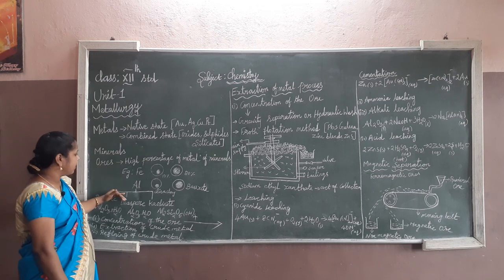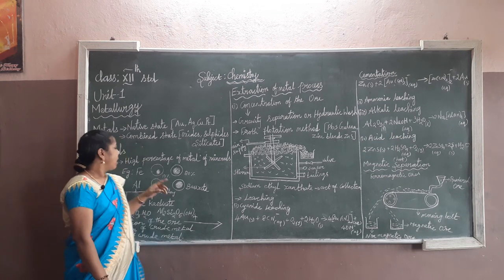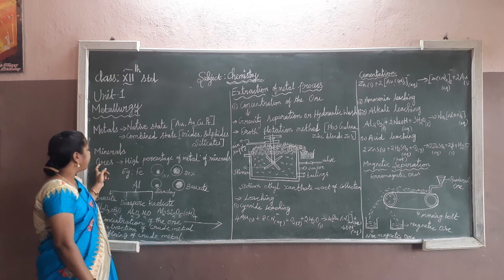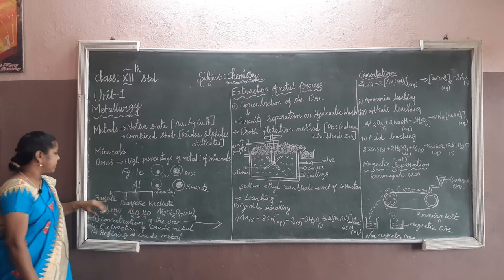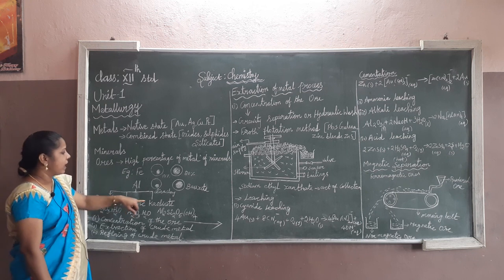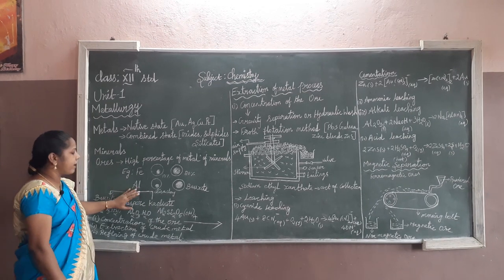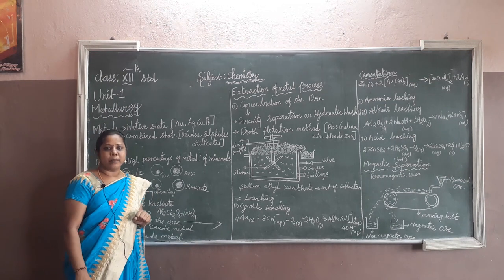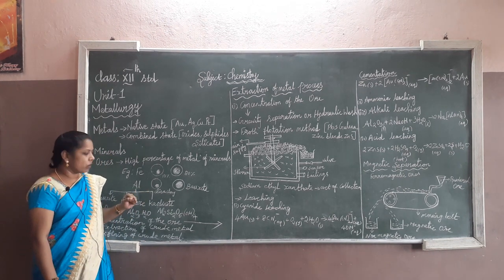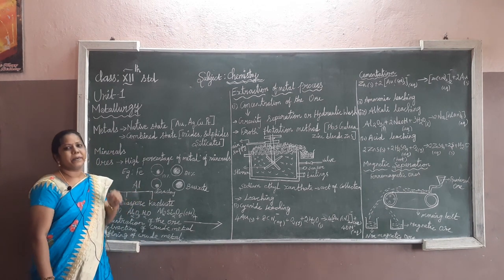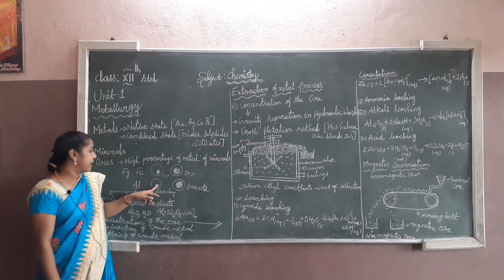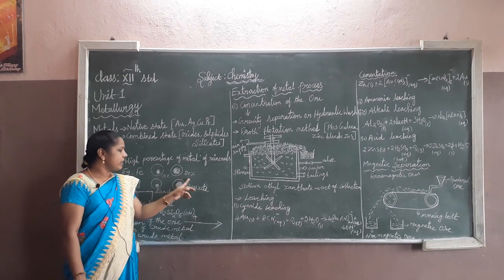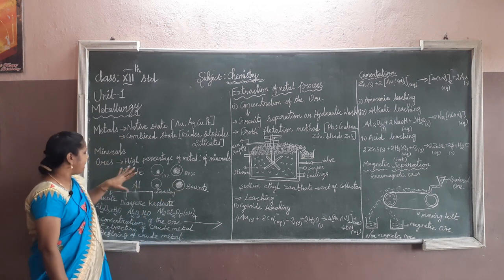Next, go for some ore names. Another example for aluminium: China clay and bauxite. To find out the ores, aluminium ores are bauxite, diaspore, and kaolinite. Apart from this, China clay is also a mineral of aluminium, but it's not an ore. Why? Because China clay has a low percentage of metal, and bauxite has a high percentage of metal. So I consider only bauxite as the ore of aluminium.